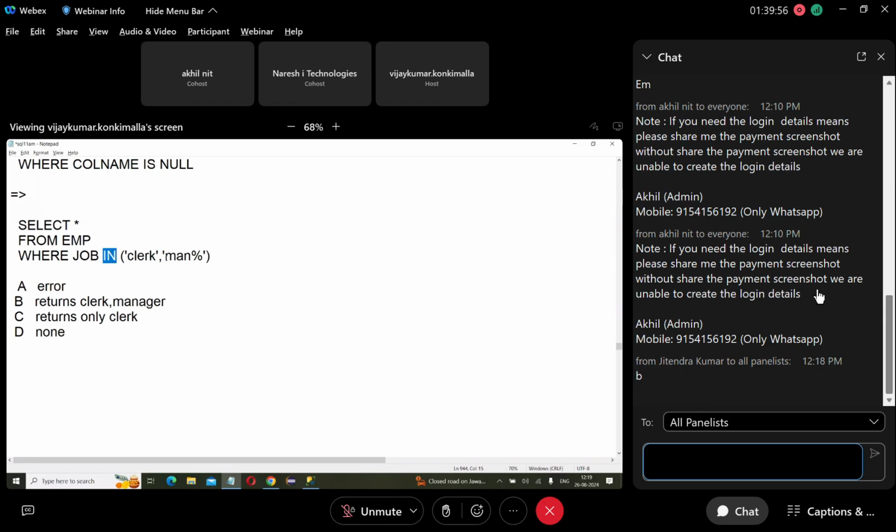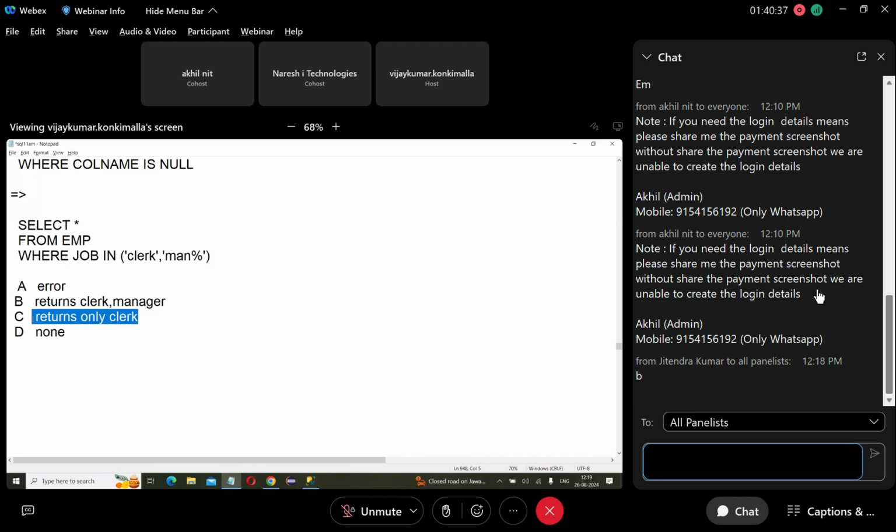When this is considered as a pattern, the operator is like. Here the operator is not like, the operator is IN. When the operator is IN, this is not considered as a pattern. It is considered as a value. Is any job like 'man percentage'? No. Is there any such job in the table? No. Then what is selected? Only clerk. So the answer is C.